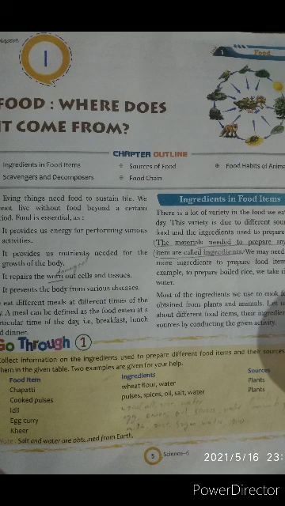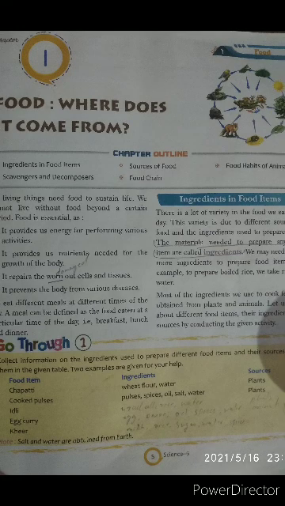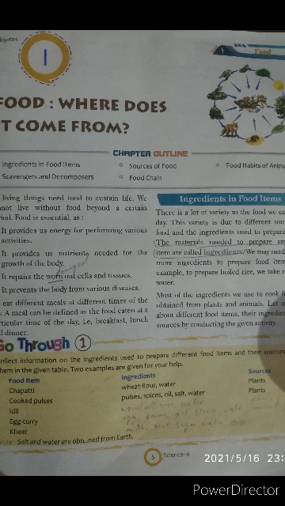Okay, next one is egg curry. To make egg curry mainly we need egg, you know that. And another thing is onion, oil, spices and water. These are the necessary things to make egg curry. The egg is coming from animals, and all the other items are from plants only.